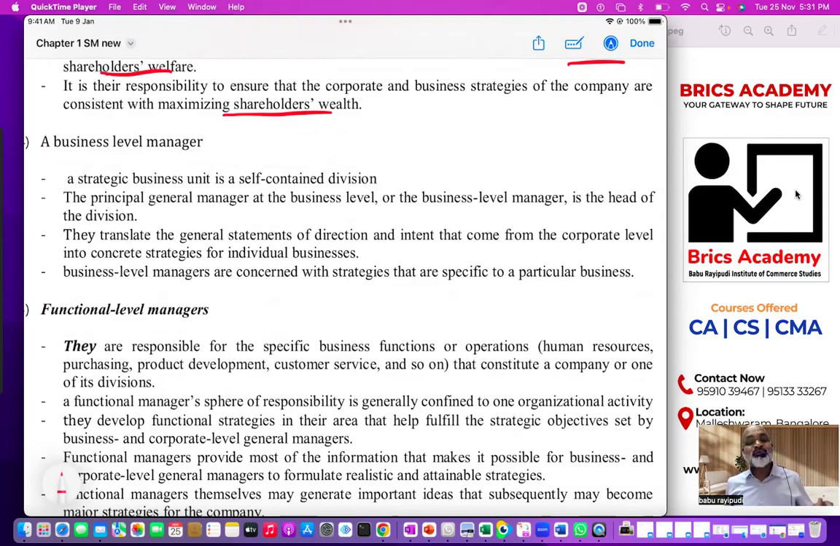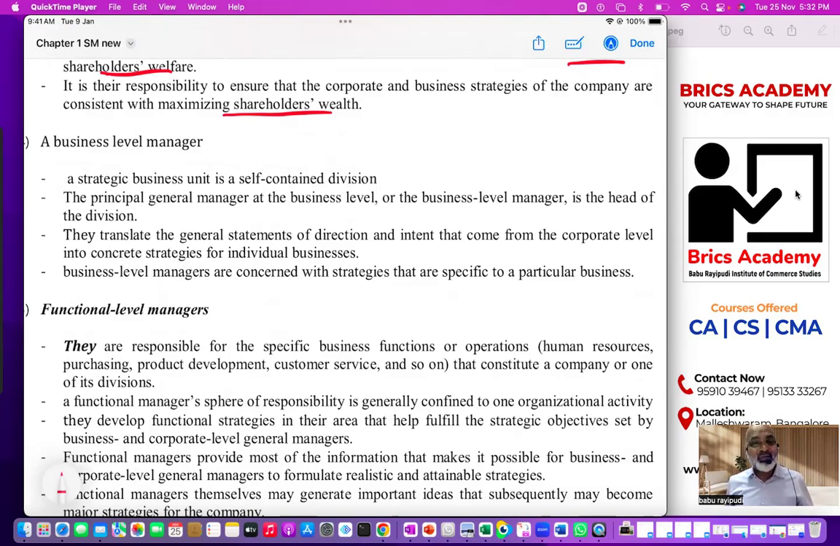But being a manager of a particular business, I should think about achieving competitive advantage in that particular business. If I'm a manager for Tata Motors, I must ensure Tata Motors will have a competitive advantage in the market. If I'm a manager for Tata Steel, I must ensure Tata Steel will have a competitive advantage in the market. So the business level manager's main objective, as head of the business, is independent.